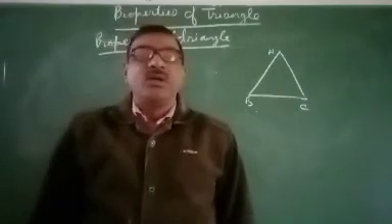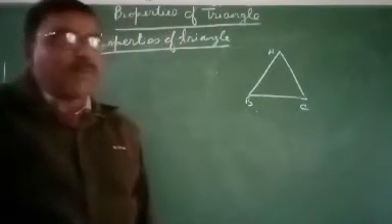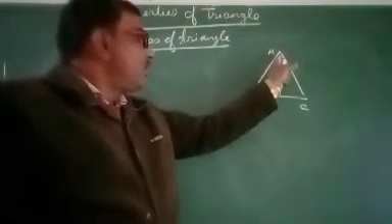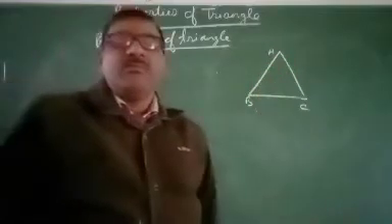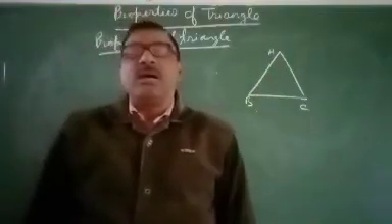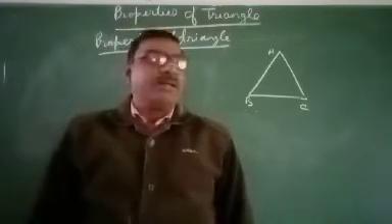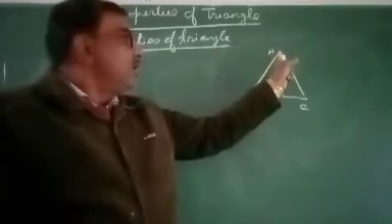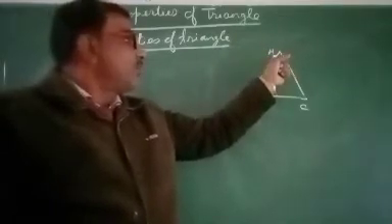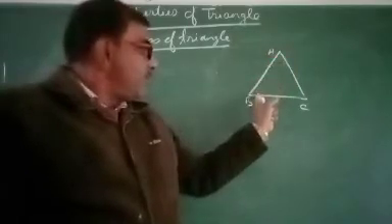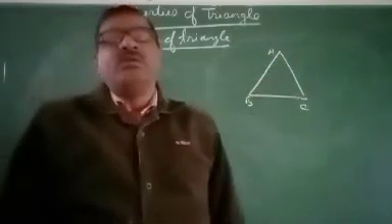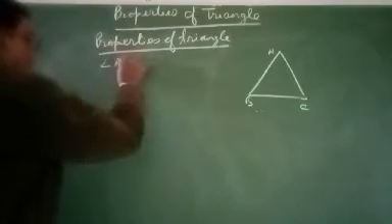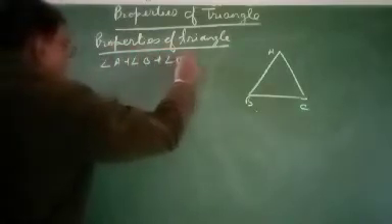Now what is second property? Second property is the sum of this angle and this angle. It means the sum of the angles of any triangle is 180 degrees. It means if this is a triangle, then it is confirmed that the sum of angle A, angle B and angle C will be 180 degrees. Angle A plus angle B plus angle C equal 180.